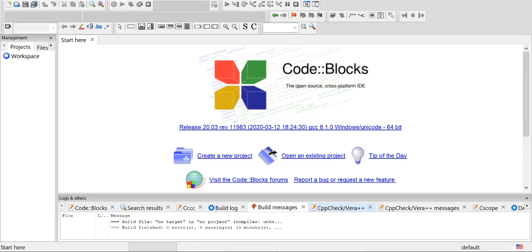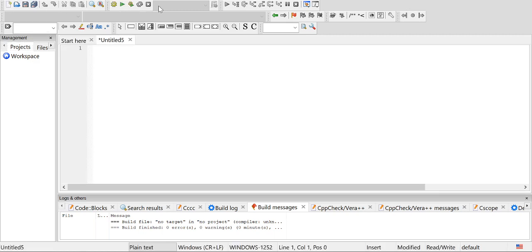Hello students, we are now ready to write our very first program, the classic Hello World program. In this course, we will write our programs in CodeBlocks IDE. IDE stands for Integrated Development Environment. In order to write a program, we will go to File, New, Empty File. So, an empty file has opened. Now we will start writing the program.